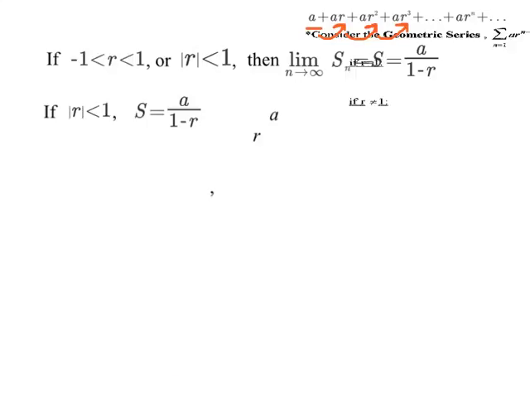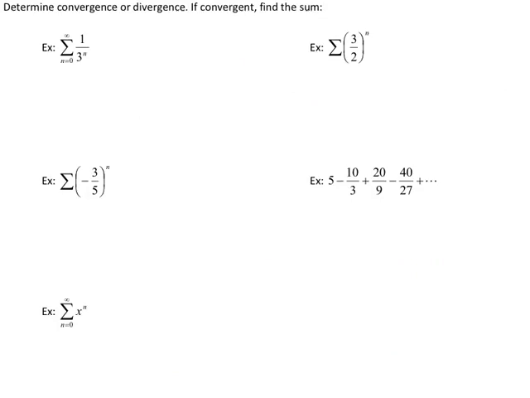Okay, I probably have time for one quick example with this stuff. You might have seen this formula in pre-calc, and if you did, then this is where the formula comes from. It's kind of interesting. Let's do one quick example, and then we'll cover the other examples in the second video. We want to determine convergence or divergence, and if it is convergent, find the sum of the series. All these series are geometric series, but one way for you to notice a geometric series is to realize that you're only going to see the n as an exponent. The n will appear nowhere but your exponents.